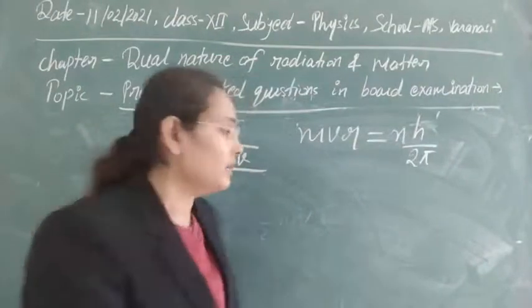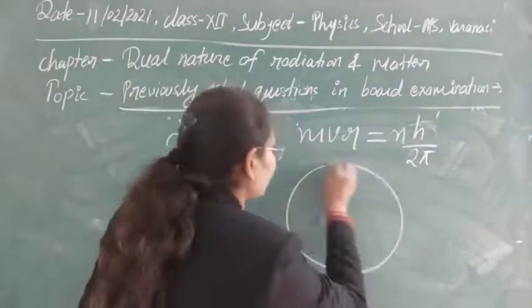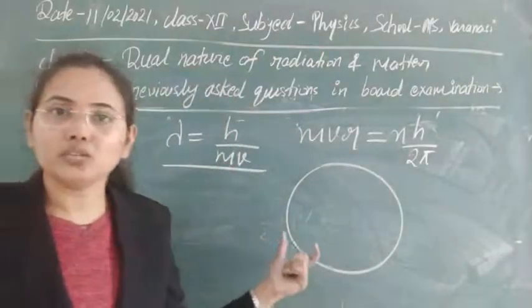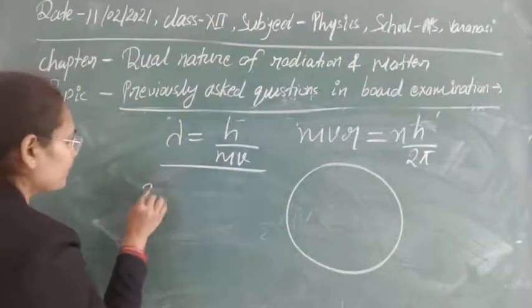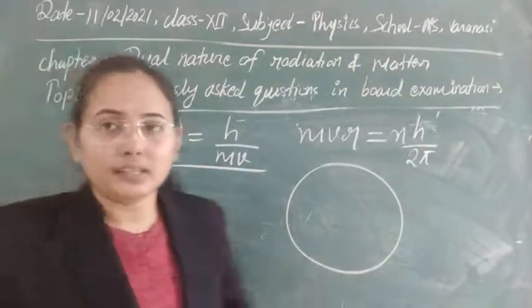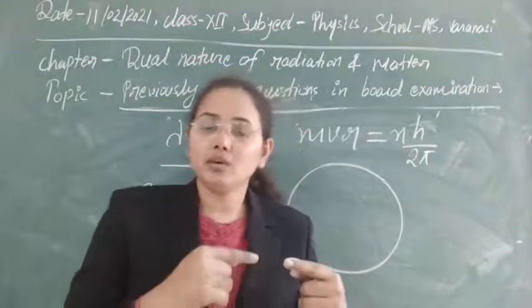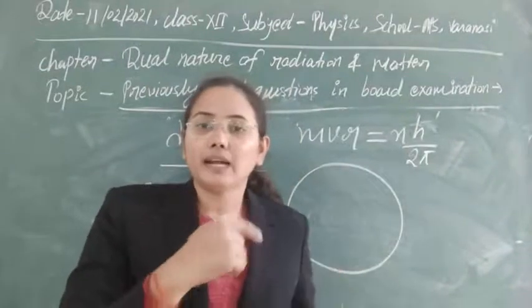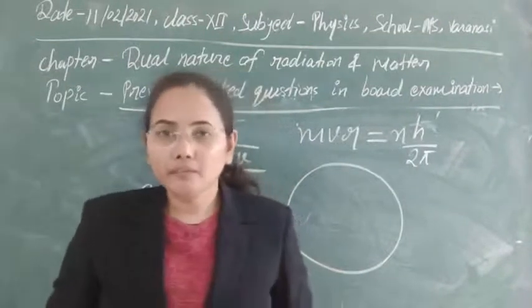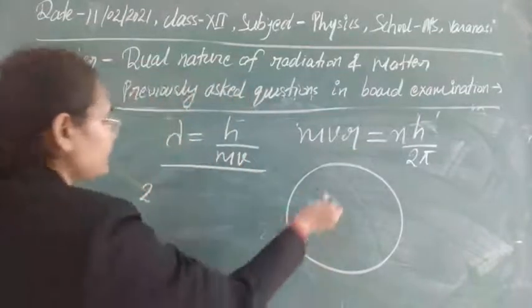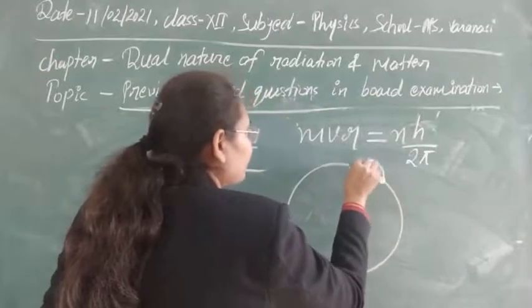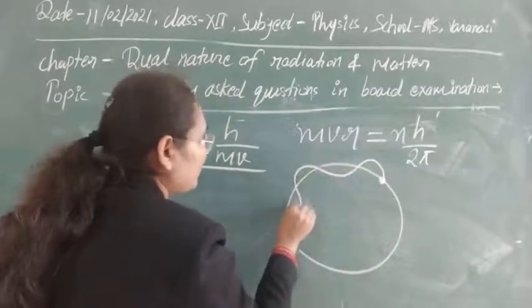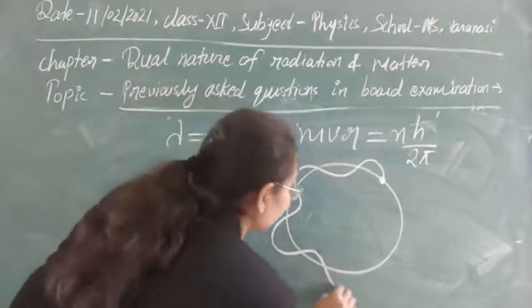around the nucleus. Then the electron can revolve only in those circular orbits for which the distance travelled by the electron over a complete round is equal to an integral multiple of lambda. So it means that suppose the electron started to travel from here, then definitely it will travel in this orbit in this way.